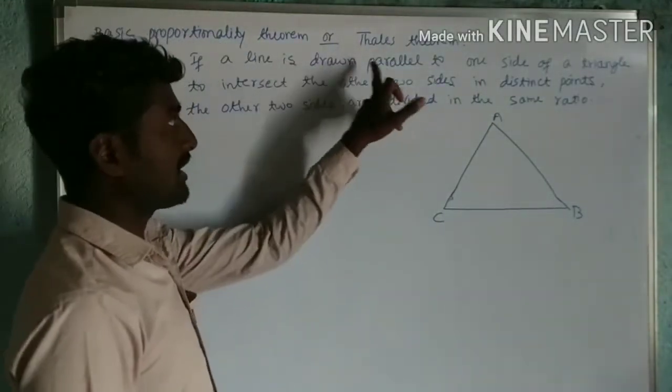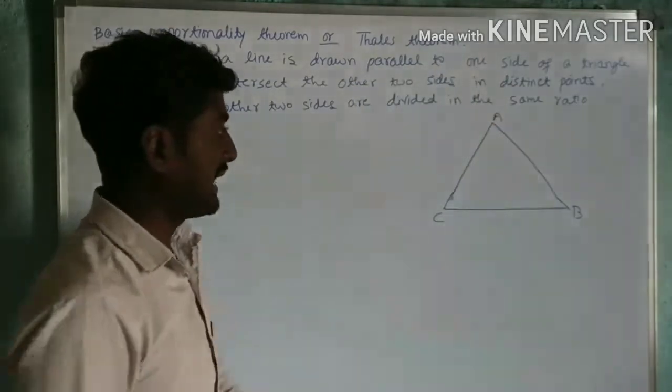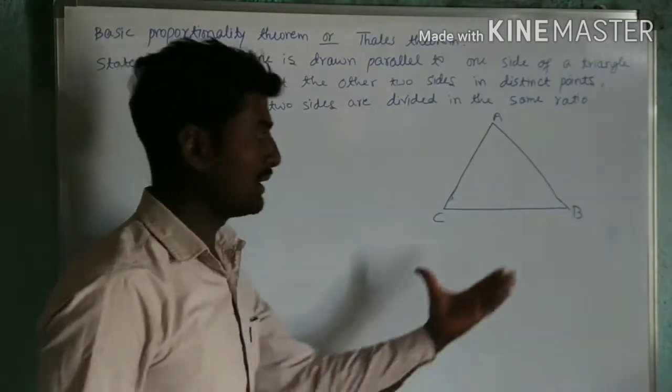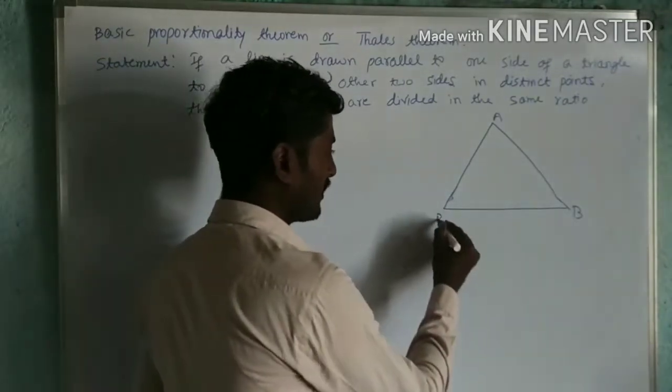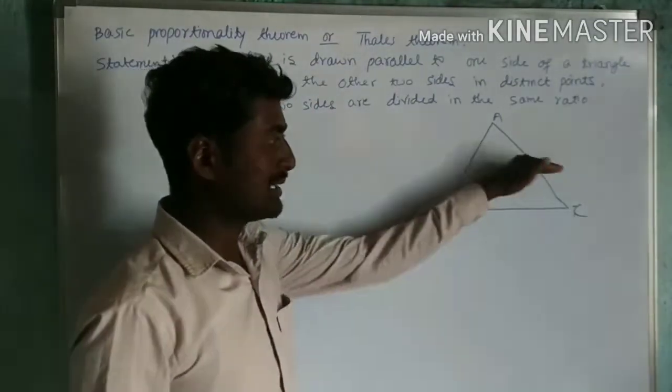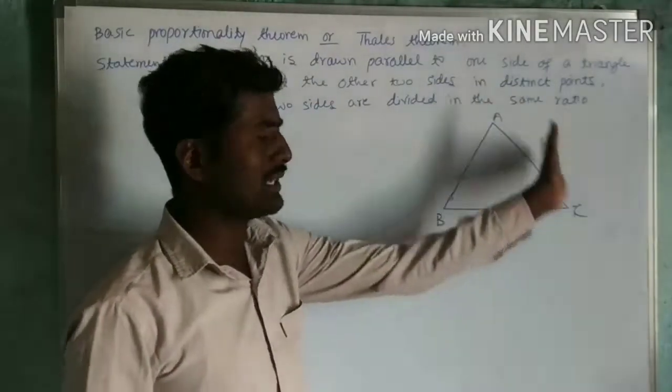If a line is drawn parallel to one side of a triangle, I will take this as B and this as C. Now I will draw a line parallel to the side BC. You can draw parallel to AC or AB also, no problem.